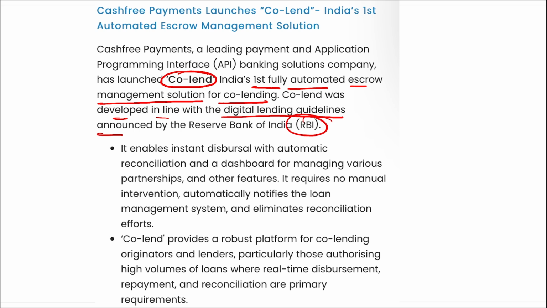Here, it will enable the disbursal with automatic reconciliation and dashboard. That means all the data will be provided here, that how much money has recently come in and how much money has been disbursed. It will require no manual intervention. That means the chances of error will be less, and the chances of fraud will also be less. Automatically, it will notify the loan management system and eliminate any reconciliation efforts. Currently, co-lend integration was supported by ICICI Bank, Kotak Mahindra Bank, Yes Bank, IndusInd Bank, and Axis Bank.